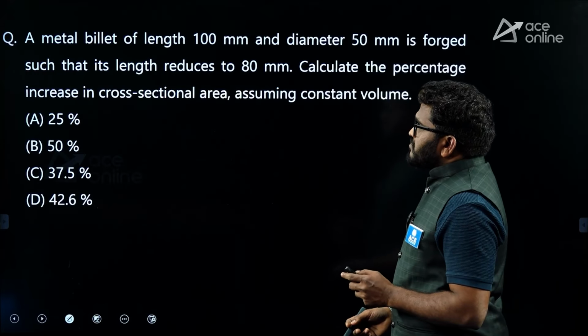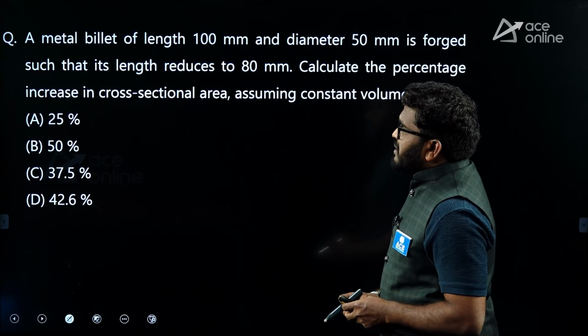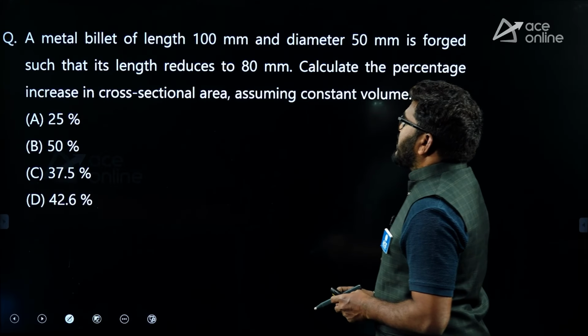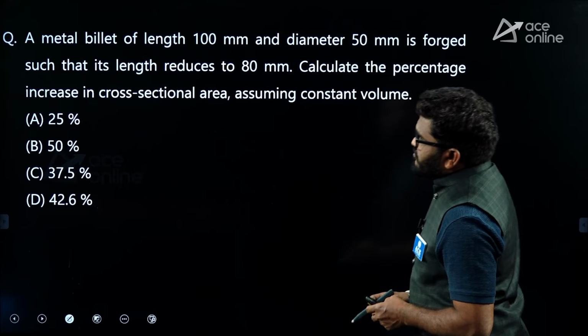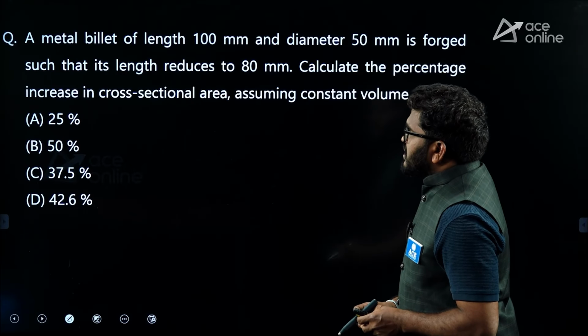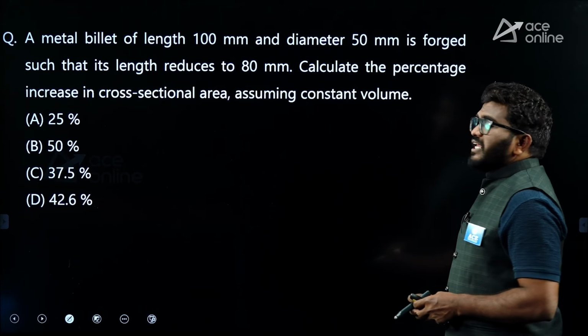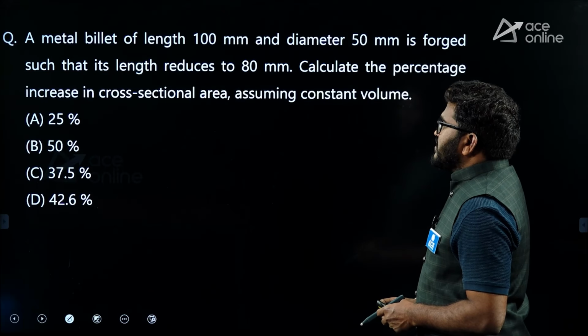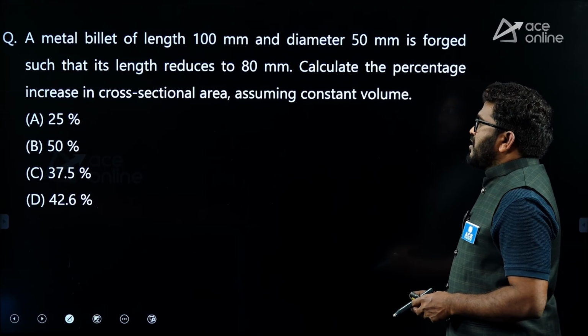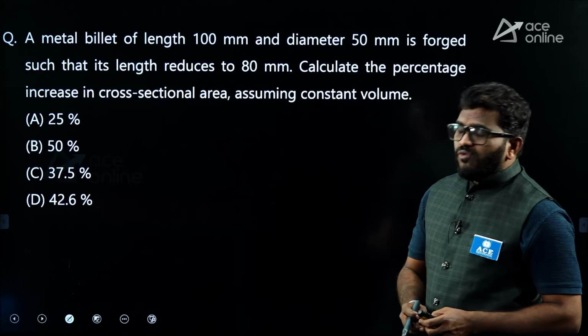Now next, a metal billet of length 100 mm and diameter 50 mm is forged such that its length reduces to 80 mm. Calculate the percentage increase in cross-sectional area assuming constant volume.